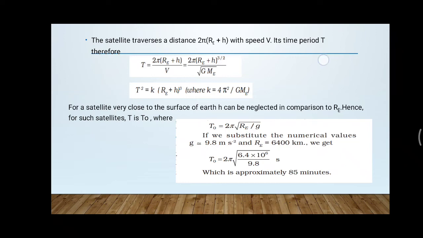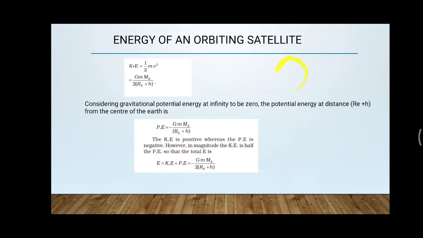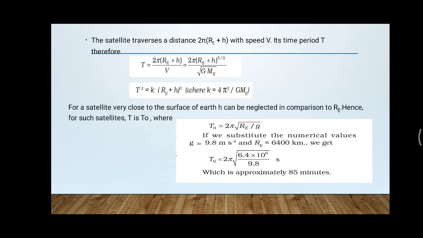For one complete circle, the time required for one complete circulation is T, that is the time period.